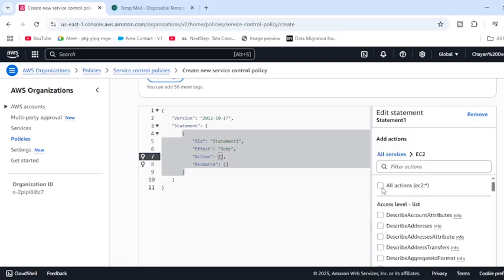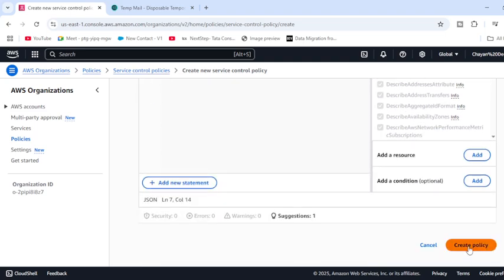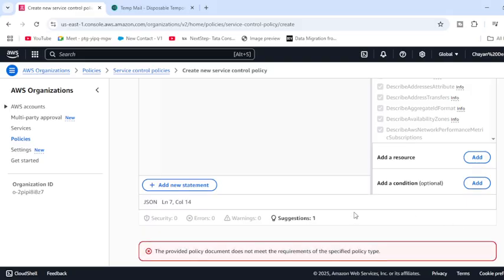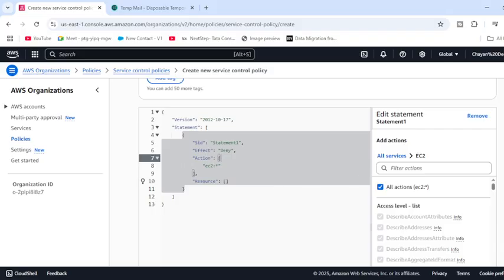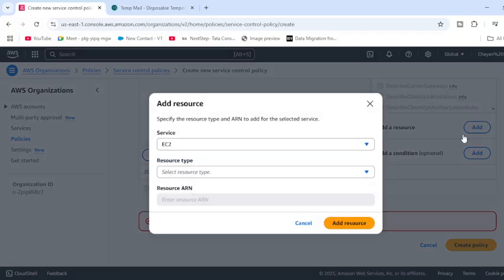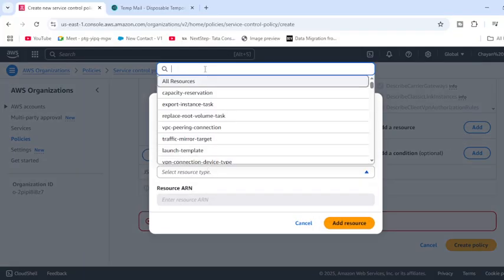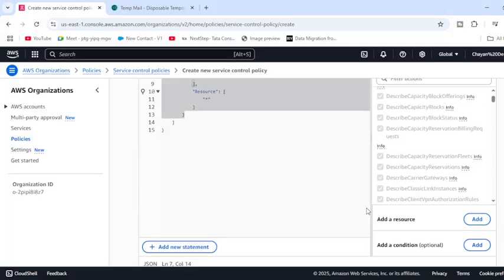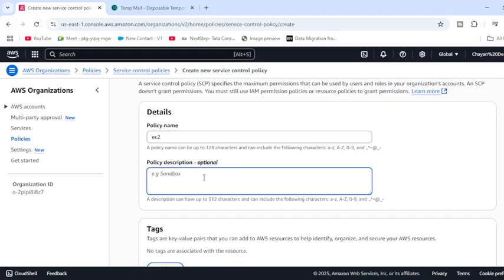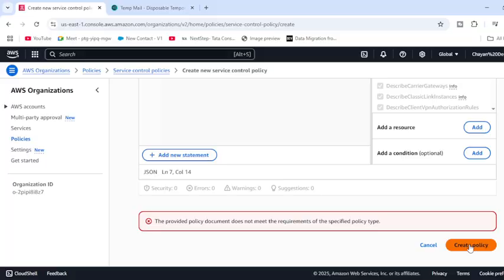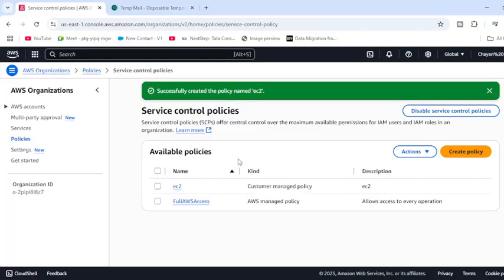I want to give EC2 with all actions. Once you give all actions, you just create the policy, and once the policy has been created, it takes resources. For the resources part, add all resources. I'm just giving the ARN as well. Anything else? Let me quickly add EC2 only. For resources, I'm just giving everything over here. Let's quickly create it.